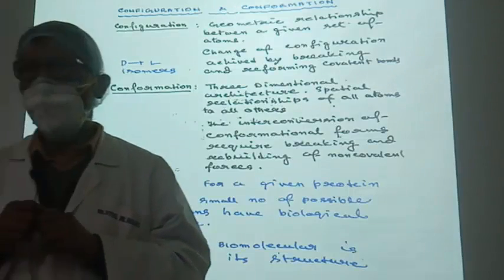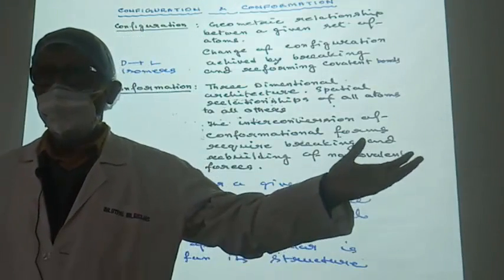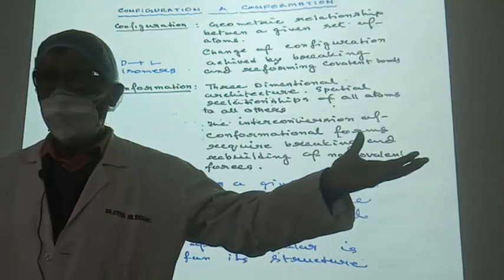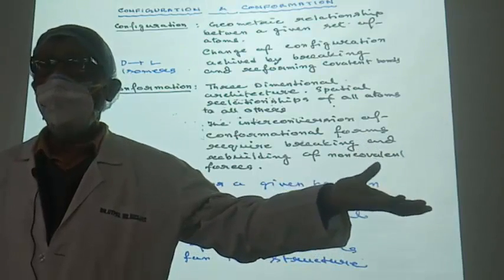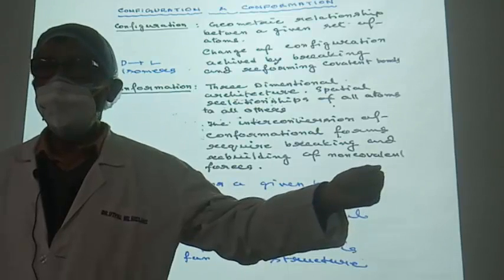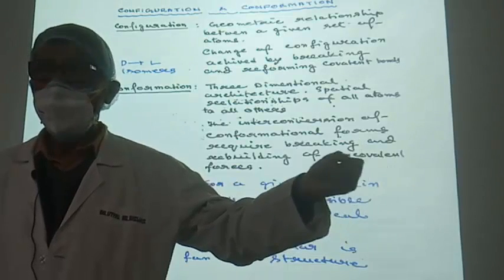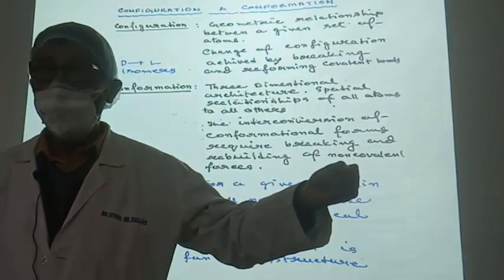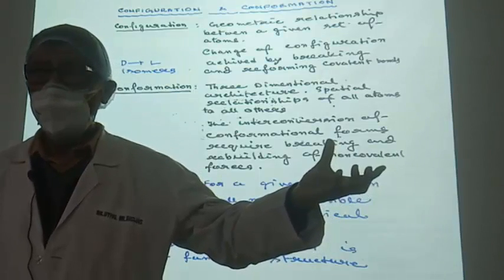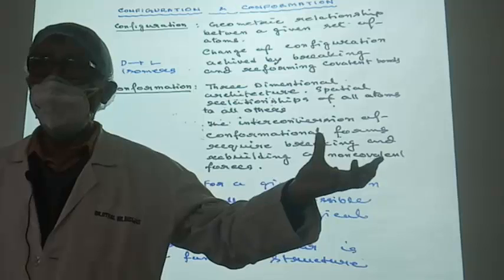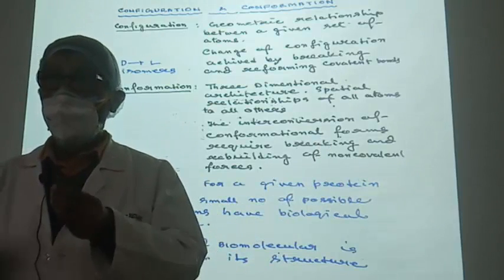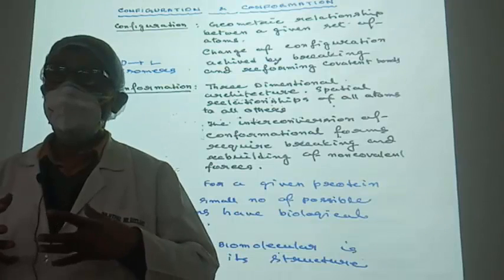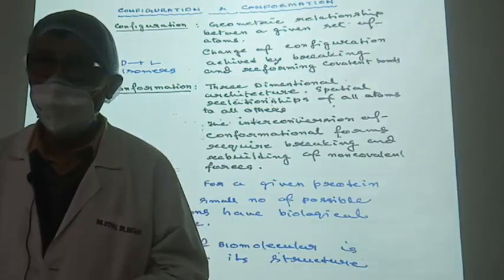But if you just have this configuration and then also you have this configuration, the twisting and opening of your hands, these are changes in the smaller joints. That means the weaker interactions. So these are known as the change in the conformation. That is the simple concept that you require to understand the structure and functions of different biomolecules.